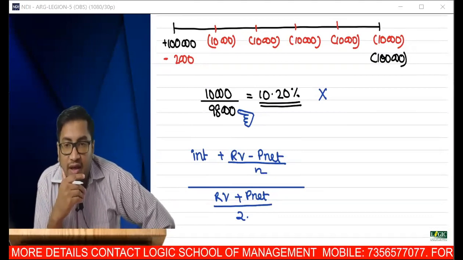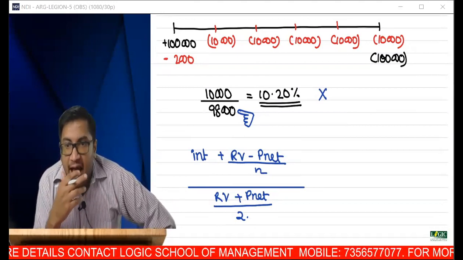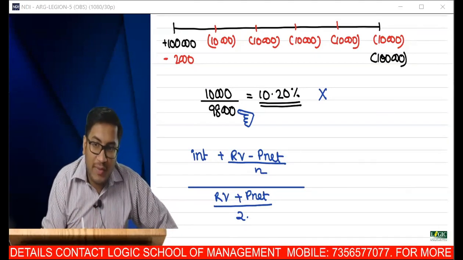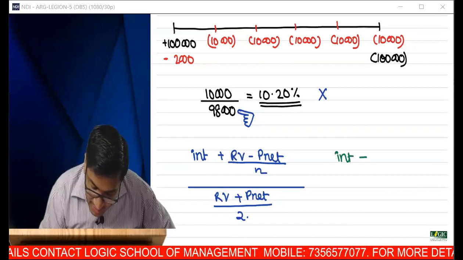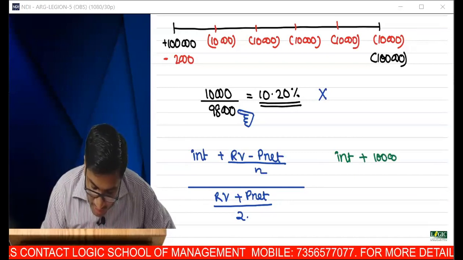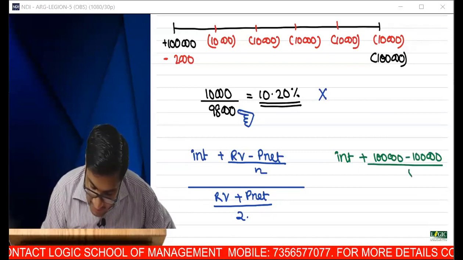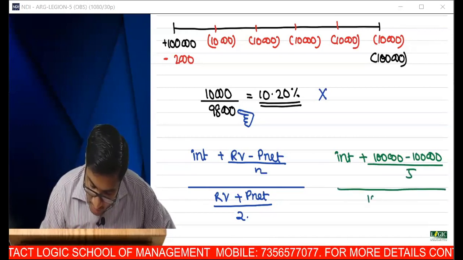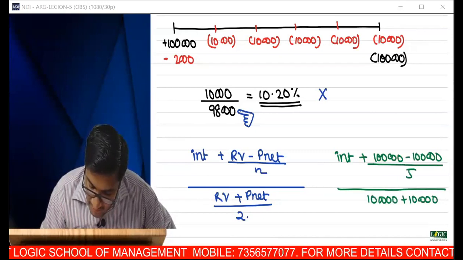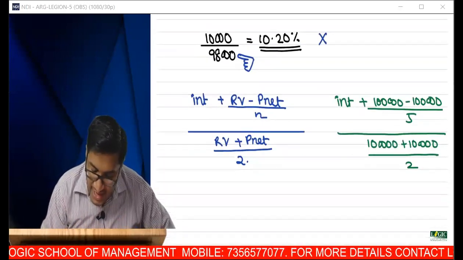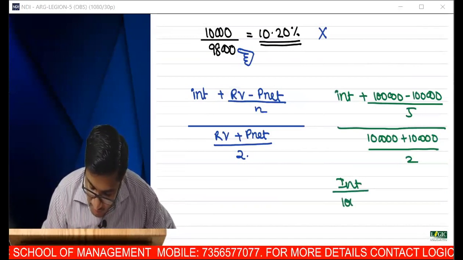There are two parts for the numerator. Earlier also, she applied this formula. But in the previous story, interest was there, redemption value was 1 lakh, issue price was also 1 lakh. So 1 lakh minus 1 lakh divided by 5, the whole divided by 1 lakh plus 1 lakh divided by 2. So finally, the formula looked like interest divided by 1 lakh.